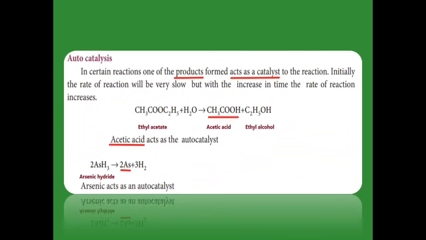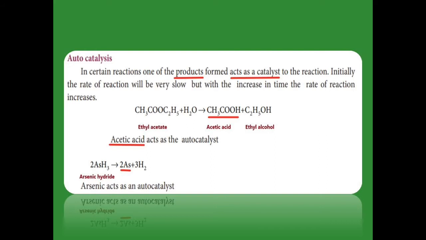Autocatalyst. The definition of autocatalyst is that one of the products formed during the reaction acts as a catalyst for that reaction. Initially that reaction rate is very slow. After the product formation, after it acts as a catalyst, the rate of the reaction increases. For example, ethyl acetate.